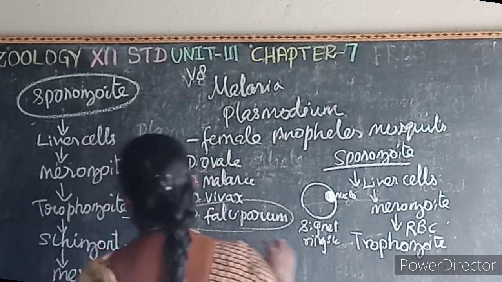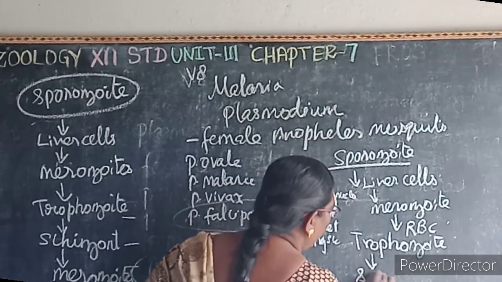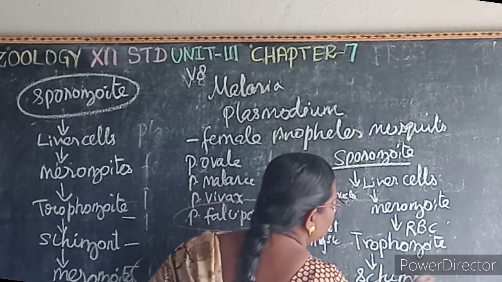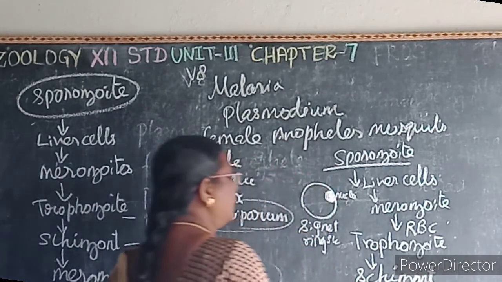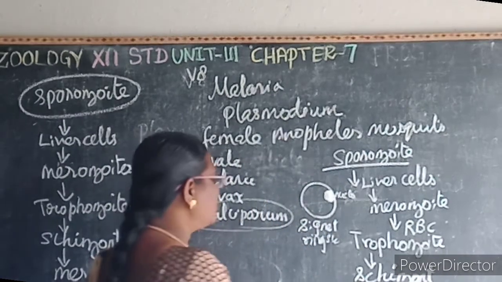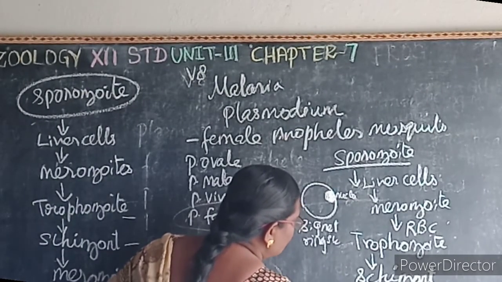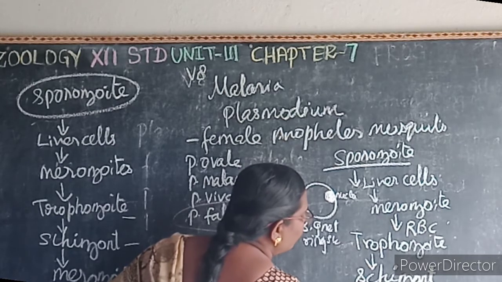And then this trophozoite undergoes division to form a schizont. The larger schizont shows yellowish brown pigmented granules. So this is known as what? Schüffner's granules.